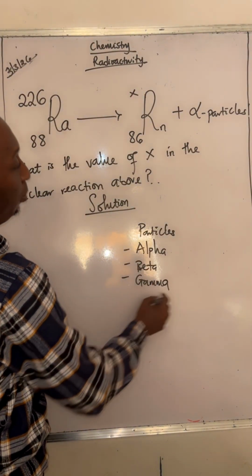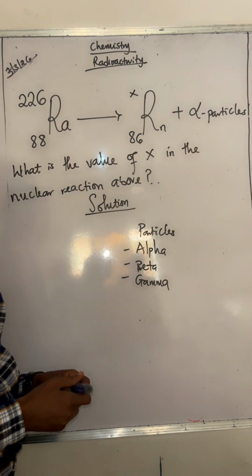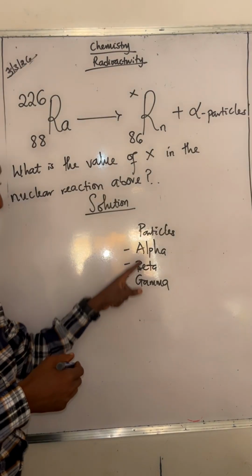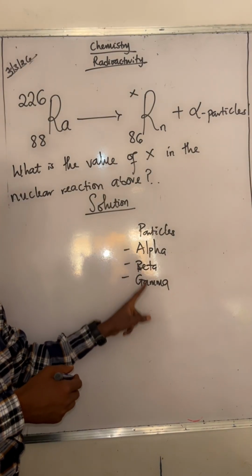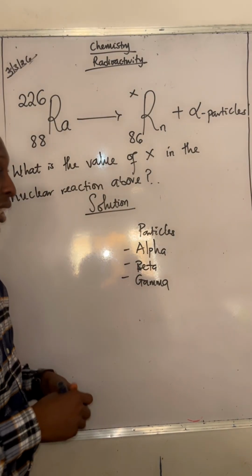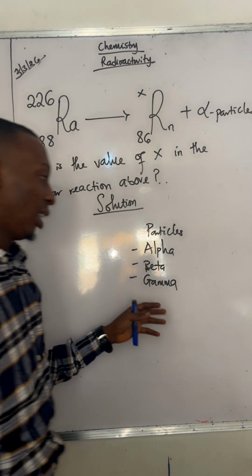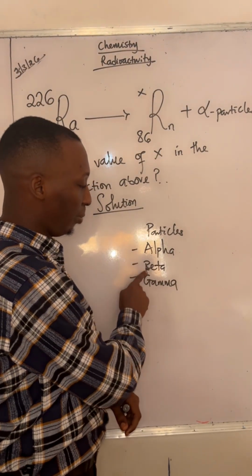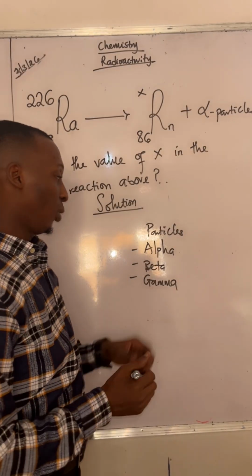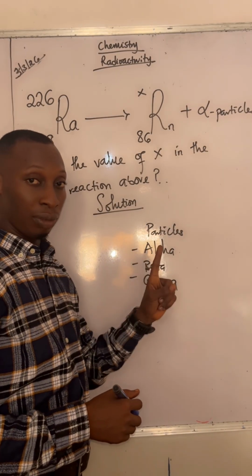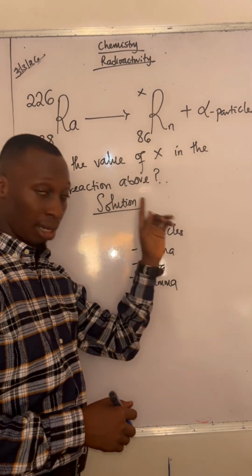This will lead me to answering this particular question. First of all, I need to tell you the characteristics of each of them, after which I will answer this question. So three particles are emitted during radioactivity: the alpha, beta, and the gamma. Now, I'm going to tell you the characteristics of each of them, after which I will answer that question.